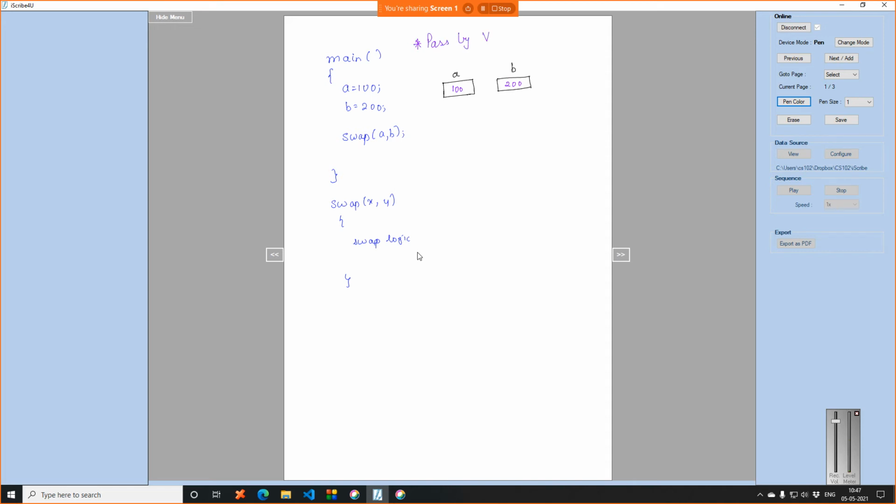So here we are actually looking at pass by value. Now when you call the swap function, swap function internally passes 100 and 200 to the function. So what happens? This value actually gets copied here, or you can remember it like a photocopy or a Xerox. Hence it is called pass by value. So when you are passing A and B, the value actually gets copied to X and Y.